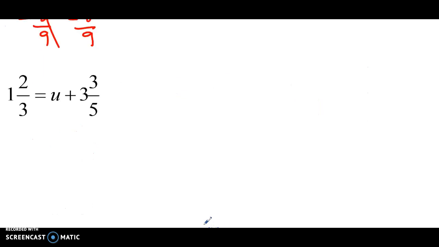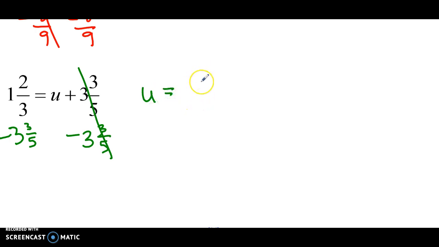So let's do one more, but with mixed numbers, and then pay very special attention to what's happening with the positives and negatives. The variable is on the opposite side, but that doesn't matter. We still want to get rid of whatever is by the variable. Subtract 3 and 3/5. So now we have the variable alone, and I'm going to rewrite the order.